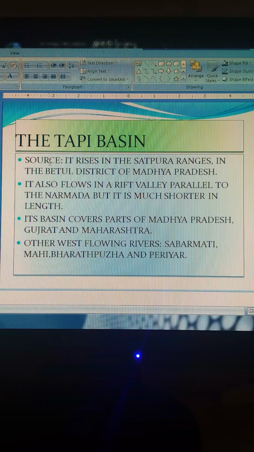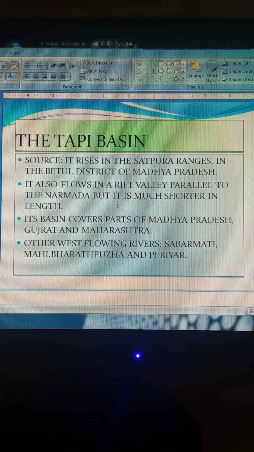Now we are coming to the Tapi basin. The Tapi rises in the Satpura ranges in the Betul district in Madhya Pradesh. It flows in a rift valley parallel to Narmada, but it is shorter in length than Narmada. Its basin covers parts of Madhya Pradesh, Gujarat and Maharashtra.